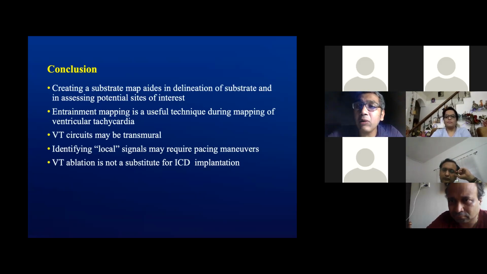But when at the outset we have an exit which seems to be epicardial, we thought it would be wise to take epicardial access at the get-go. At our center, we usually like to keep the wire in epicardially without the presence of a sheath if the suspicion is low. But if the suspicion is high, as in this case, placing a sheath in the epicardium along with a catheter within it is critical.